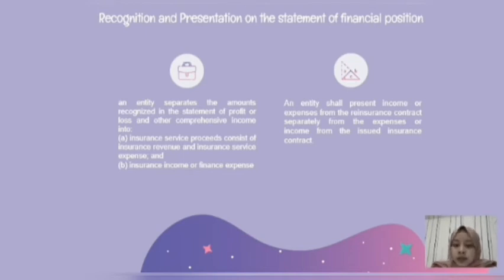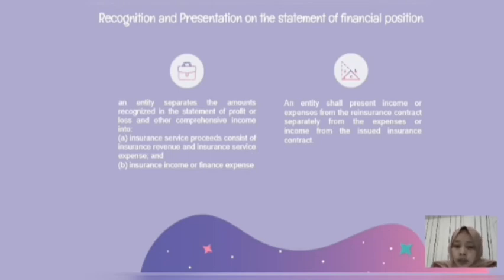Insurance revenue is the revenue from insurance contract that represent the considerations that the company expect to be entitled to in exchange for service provided under the contract. It includes the consideration that covers the amount of contractual service margin recognized in profit or loss for the period and the amount of insurance expense incurred in the period.